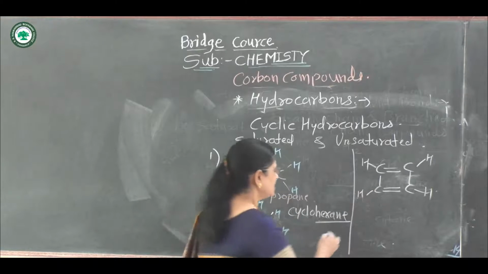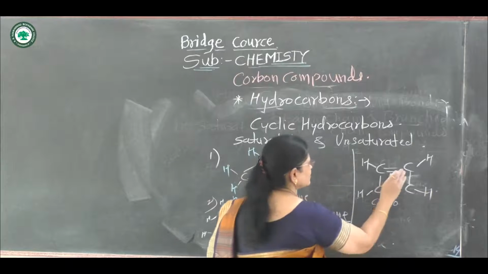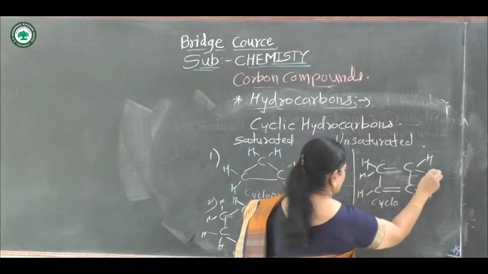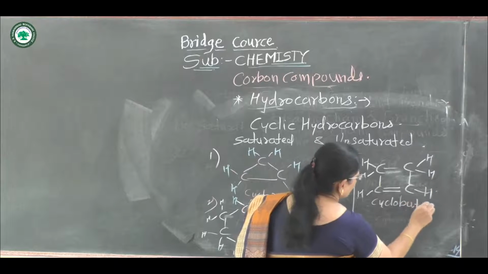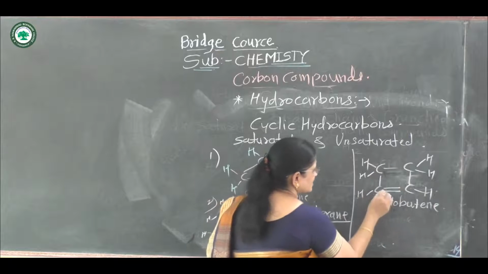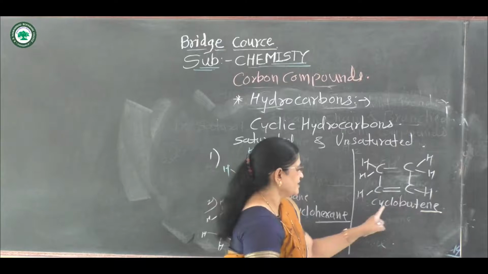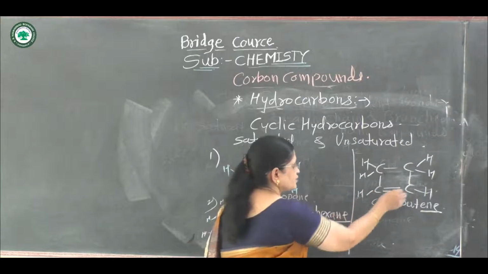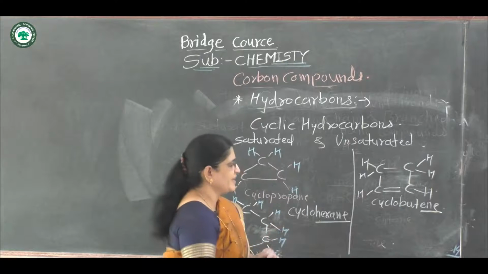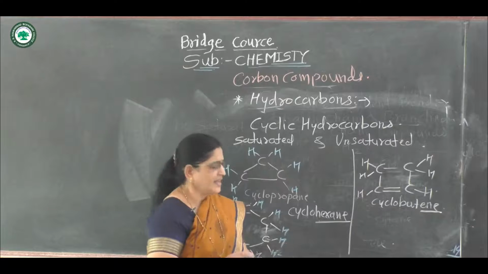It contains a carbon double bond, hence by replacing ane with ene, cyclobutene, and it contains four carbon atoms. In this way, cyclopentene, cyclohexene, etc.